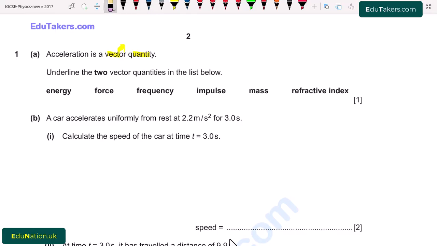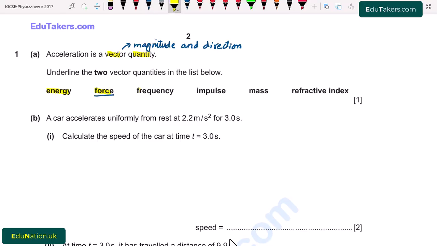I write here, vectors have magnitude and direction. Here first of all is energy. Energy is a scalar quantity because it has only magnitude, it does not have any direction. Next one is force. Force is a vector quantity because it has magnitude as well as direction. So I underline force first of all.